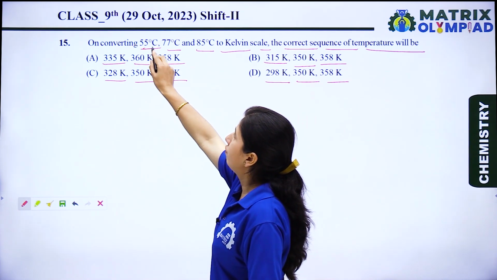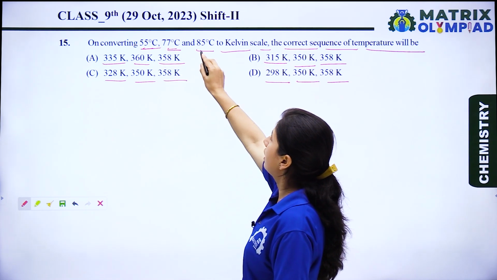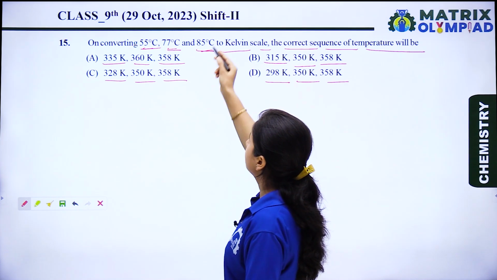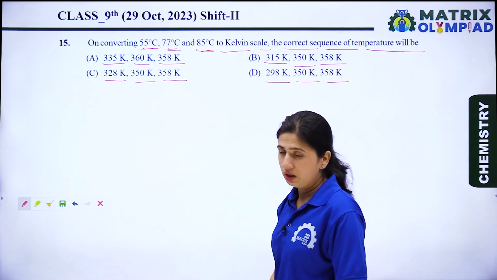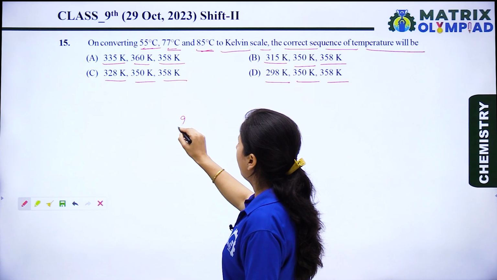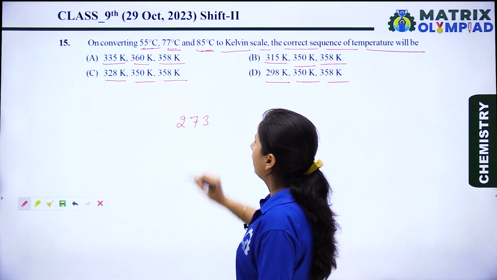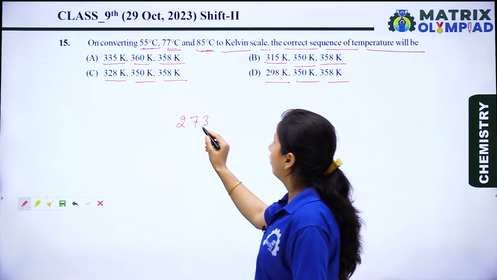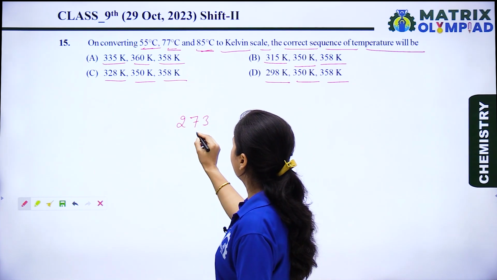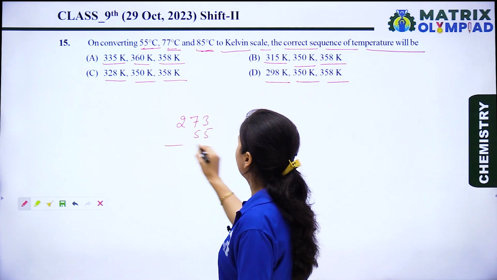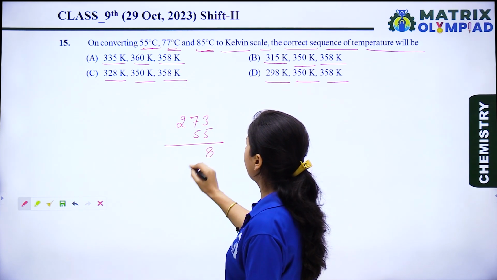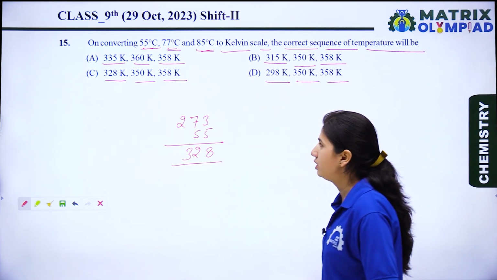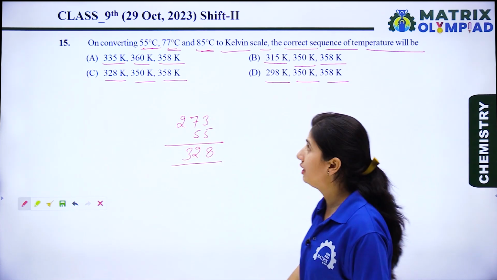On converting 55 degrees, 77 degrees and 85 degrees to Kelvin. Okay, so how can we change degree Celsius into Kelvin? When we add 273 to it, it is converted into Kelvin. So when we add 273 to 55, it becomes 328. Now let's see the next one.